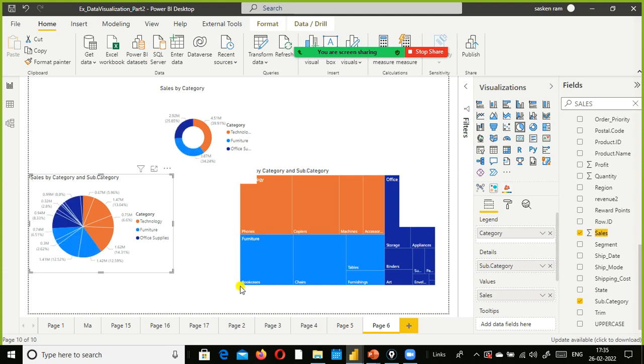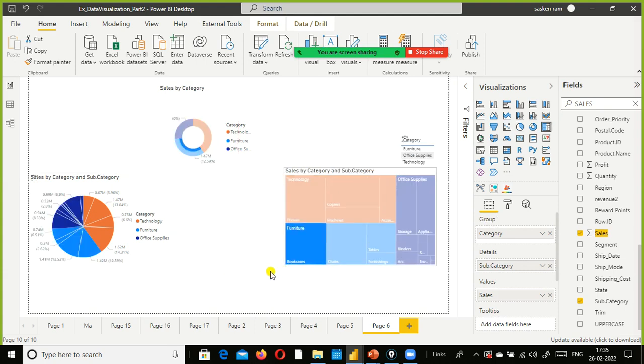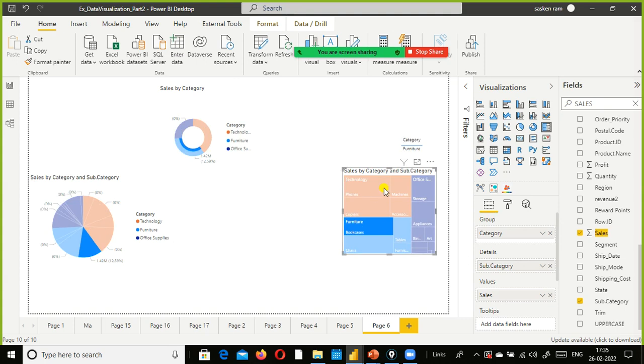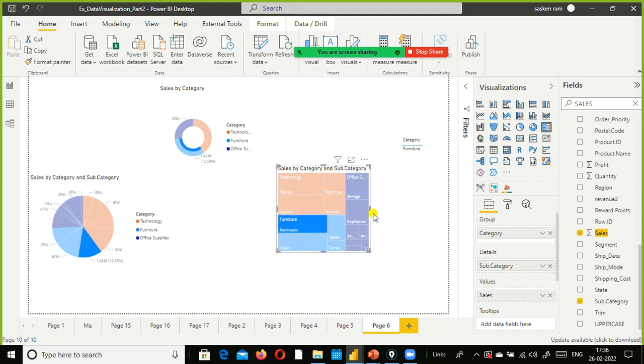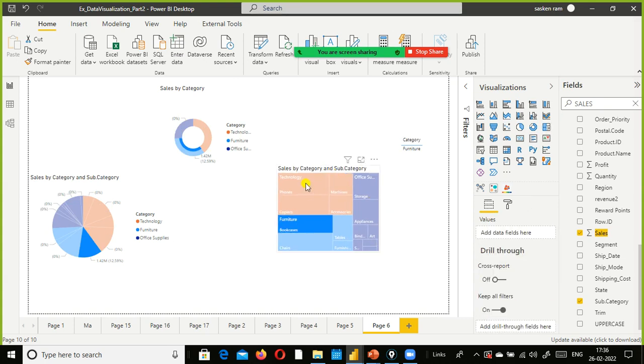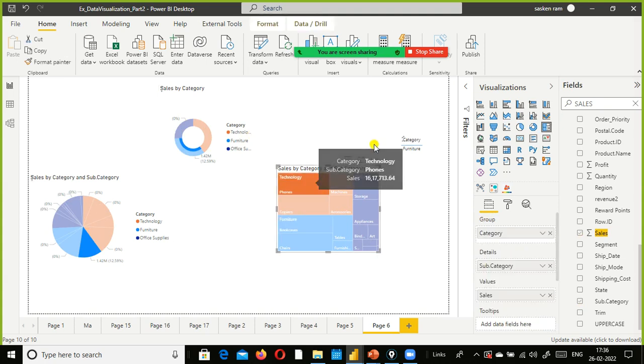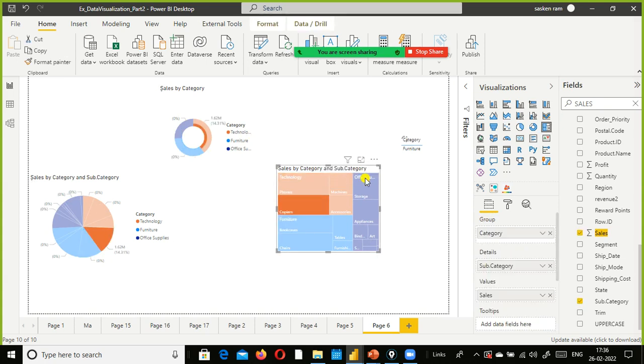Even if you resize this tree map visual, you can still make out, right? You can find out the part to whole, right? So the technology contribution is more, and copiers within the technology is a category. For each category, different colors are used here by default.